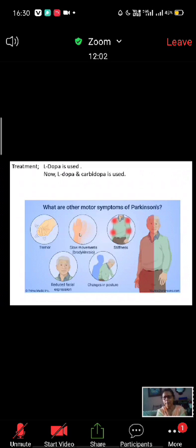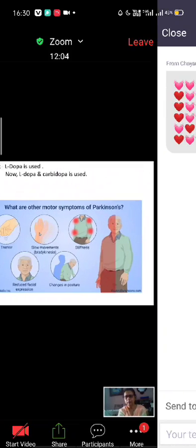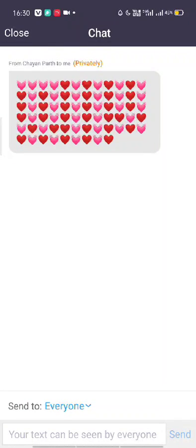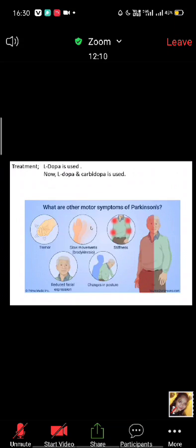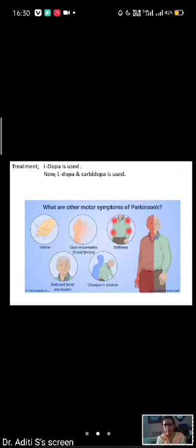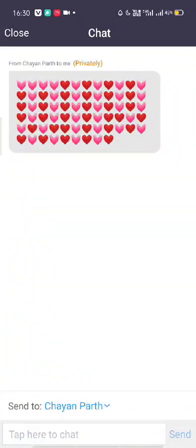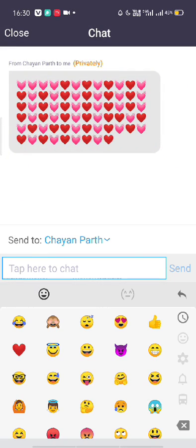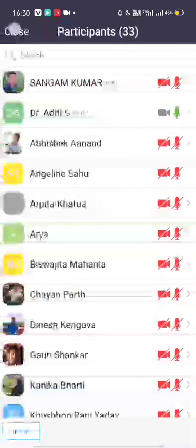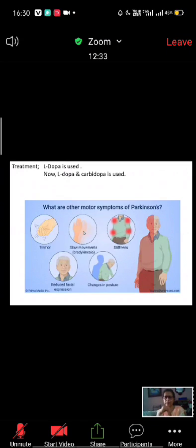What about the movements? How are the movements? Slow movement, ma'am. Very slow movement. This is called bradykinesia. Very slow movement. And later on, all the voluntary activities, he will not want to do any voluntary work. So for voluntary activities, akinesia, and very slow.